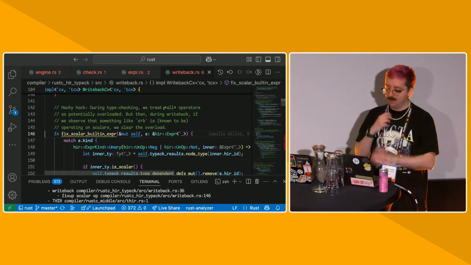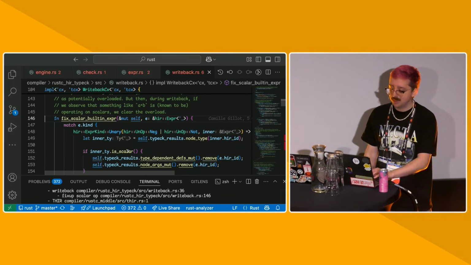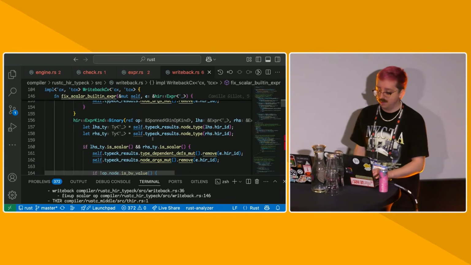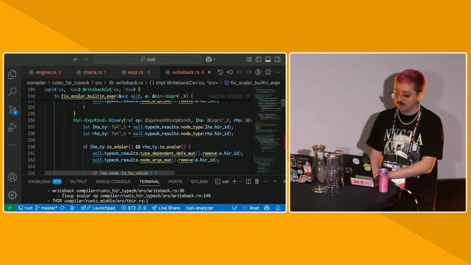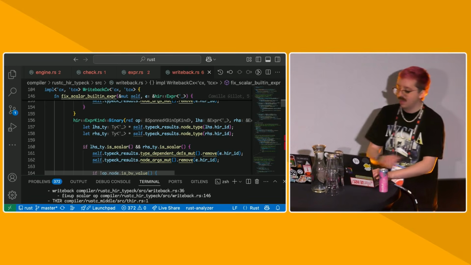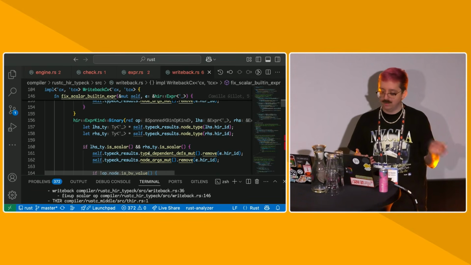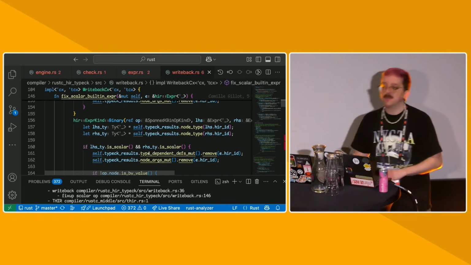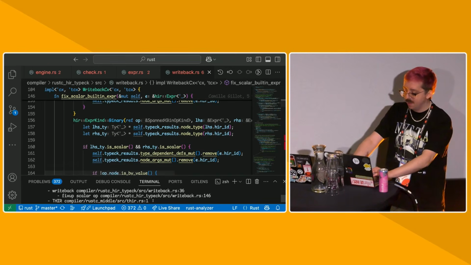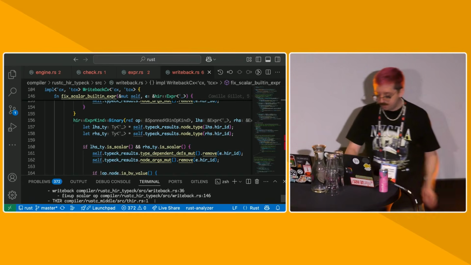So here we detect that if we have an expression that is a unary or binary operator and the node types are scalar, which is basically integers, then we remove the fact that they're method calls at all, and they fall back to being built-in MIR operators. All right, so that's type checking.